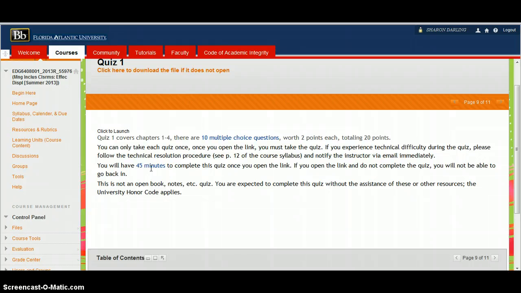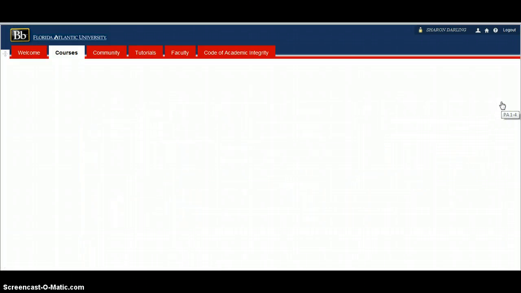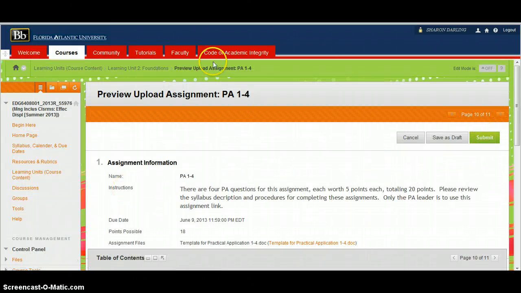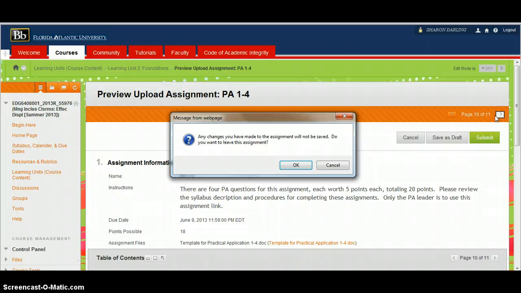The first learning unit covers 4 chapters, so this quiz has 10 multiple choice questions. Subsequent quizzes will be shorter in duration because you might have less questions to answer. All quizzes for the course will be comprised of varying numbers of multiple choice questions. You can certainly bypass the quiz and go through the whole unit and come back to the quiz, but quizzes typically appear towards the end of the unit and assignments.